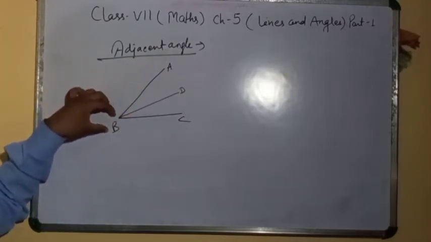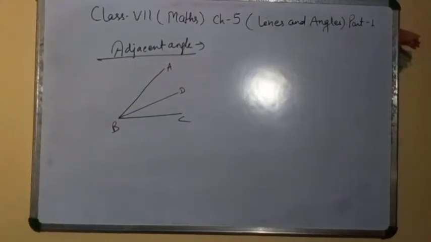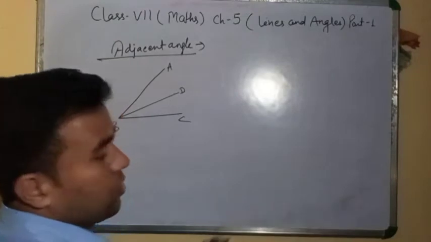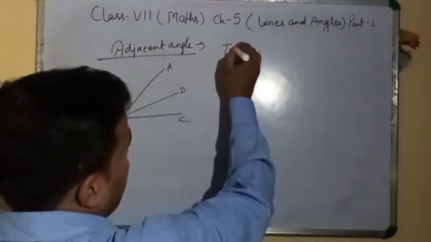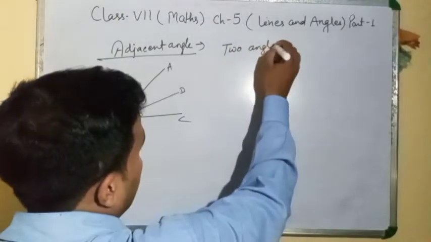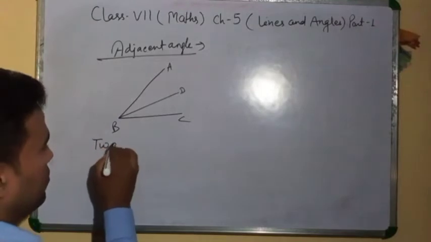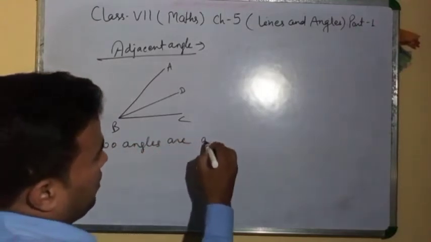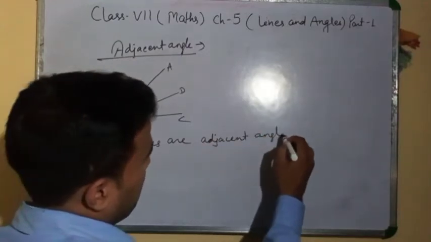Clear? A common arm and their non-common arms lie on either side of the common arm. Here we have two angles that are adjacent angles.